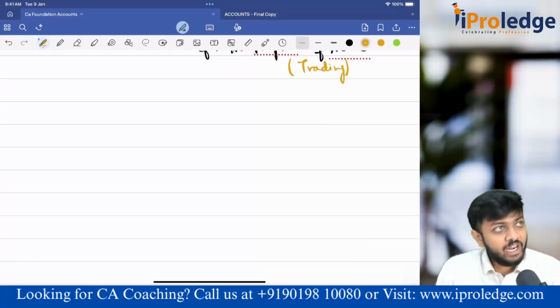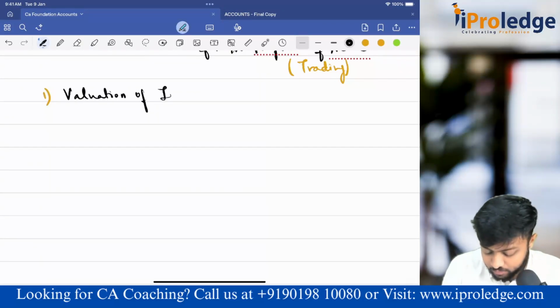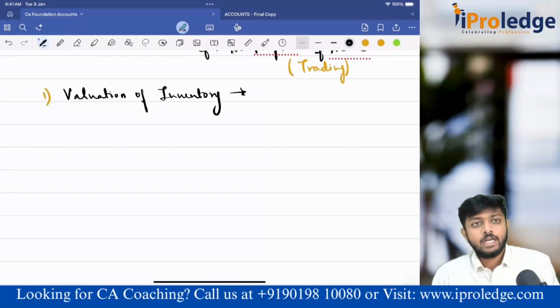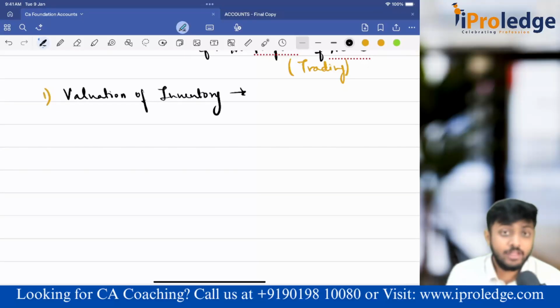So what are we learning here? Basically the first thing we are learning here is valuation of inventory. So valuation of inventory: at what value we recognize closing stock in our books of accounts is the question. That is why we are learning this chapter. Sir, why is valuation of inventory important, guys? Because valuation of inventory is directly proportional to your profit.